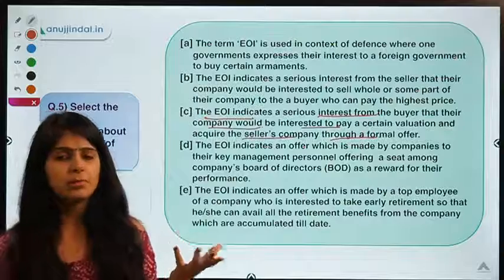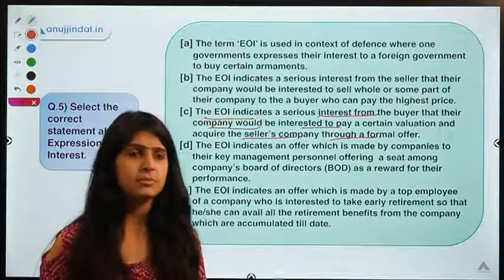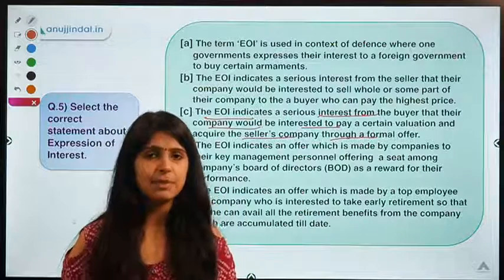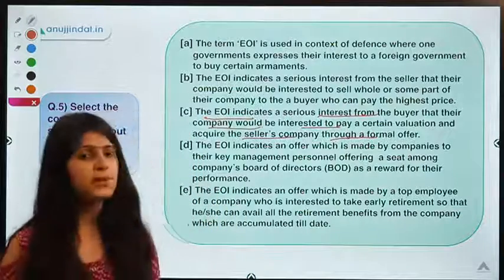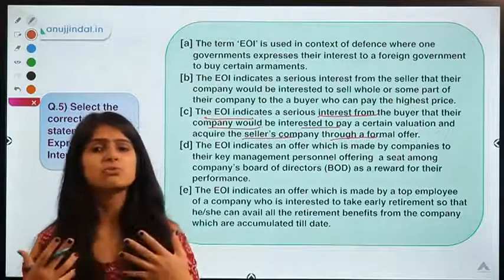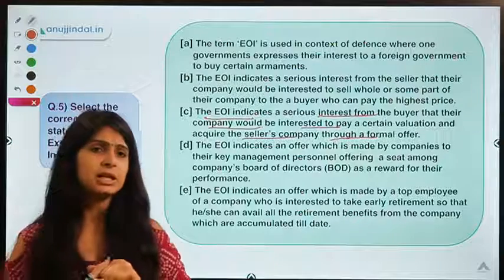You are all familiar with Jet Airways or ILFS, the debacle that happened, right? So for these types of companies, whenever some debacle happens, the government tries to sell them, right? They are also looking for some buyers for Air India, right?